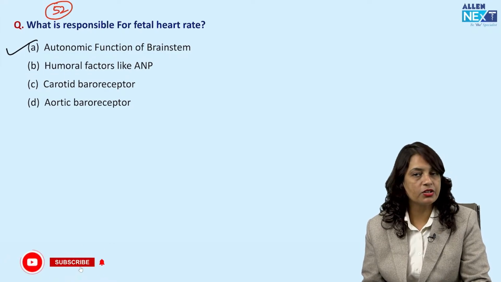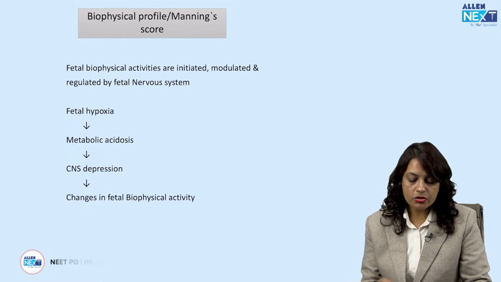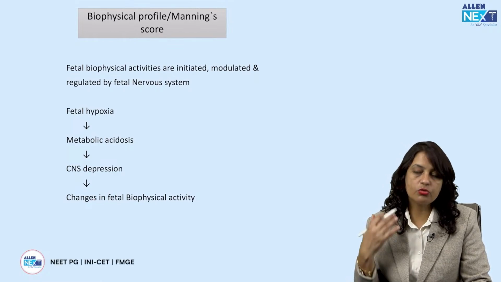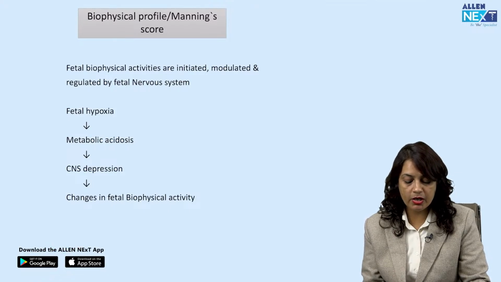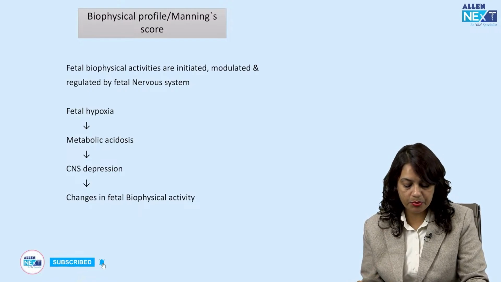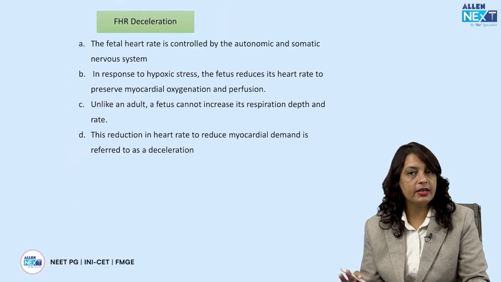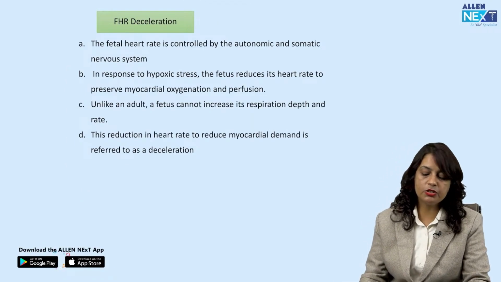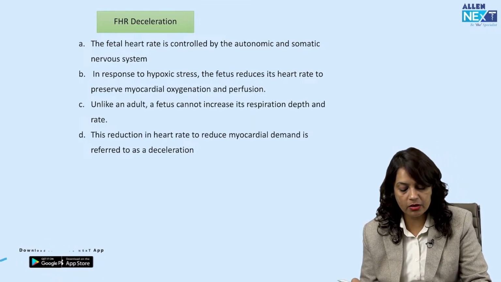So there is an interaction of the autonomic system with the fetal heart rate. The biophysical profile, or Manning score, is based on fetal biophysical activities, which are initiated, modulated and regulated by the fetal nervous system. If there is hypoxia, there is metabolic acidosis and CNS depression, so that changes the fetal biophysical activity. Deceleration occurs when the fetal heart rate is being controlled by the autonomic and somatic nervous system.